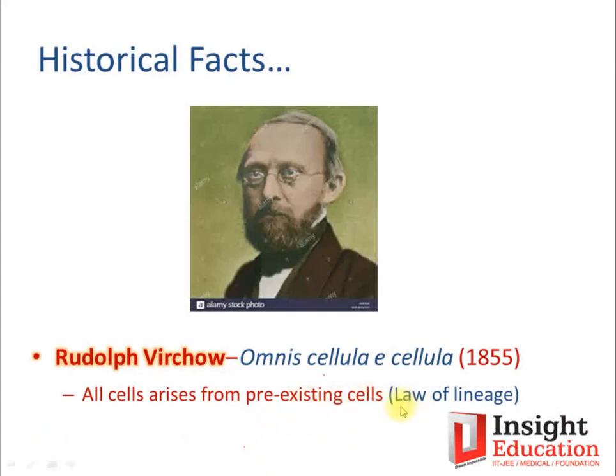Law of lineage means the hereditary characteristics that are observed in one generation will be transferred to the second generation, right? This is also a repeatedly asked question in old examinations that you can check in the reference book. You need to remember both of these sentences. All cells arise from pre-existing cells, and in Latin it is termed omnis cellula e cellula. This statement was given in 1855 by Rudolf Virchow.